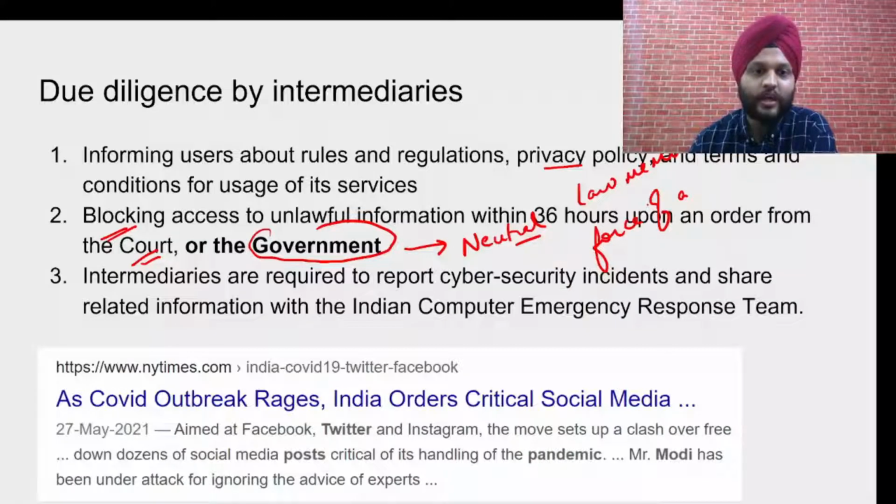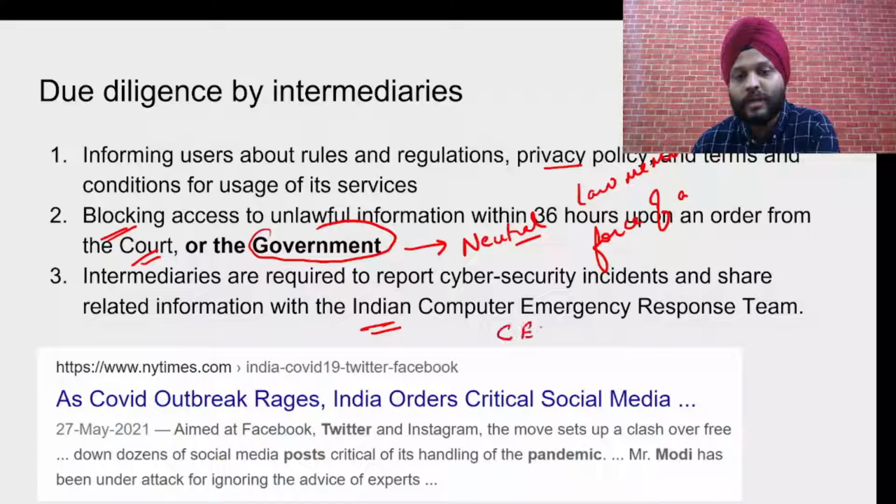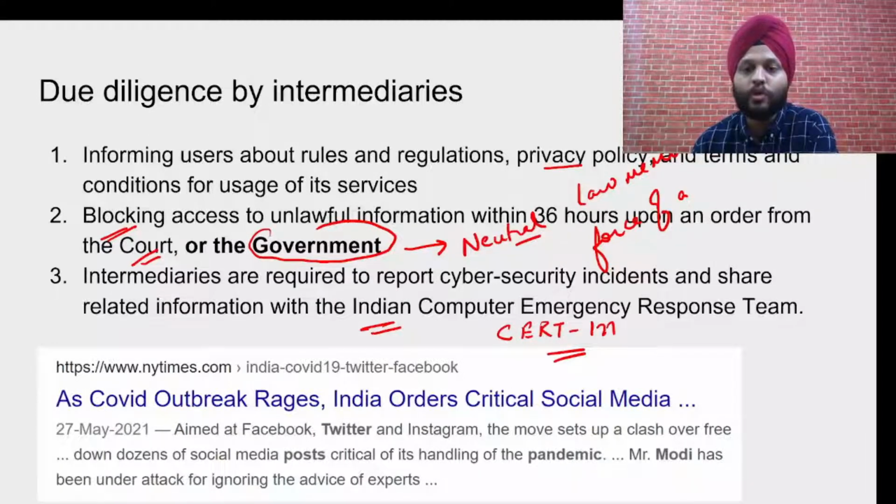Then the third one is that these companies are required to report if there is any cyber security incident. They have to report it to the Indian Computer Emergency Response Team. We also write this as CERT-In. So again, Computer Emergency Response Team, India.